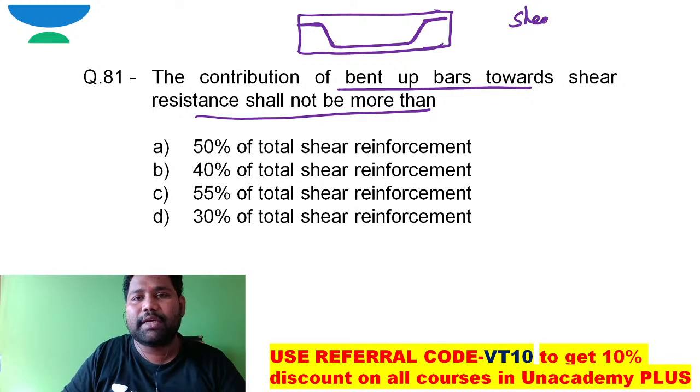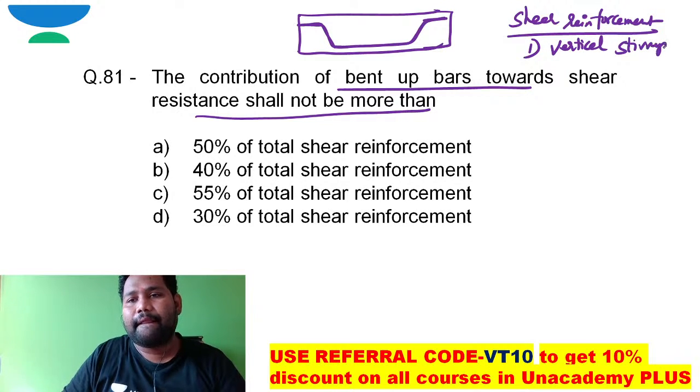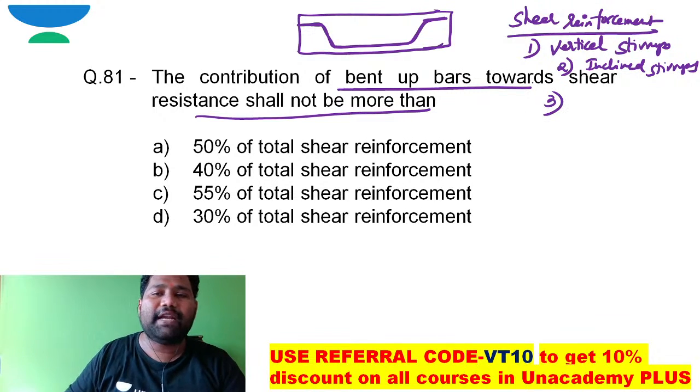How can the shear reinforcement be provided? Number one, vertical stirrups, number two, inclined stirrups, number three, the bent up bars.